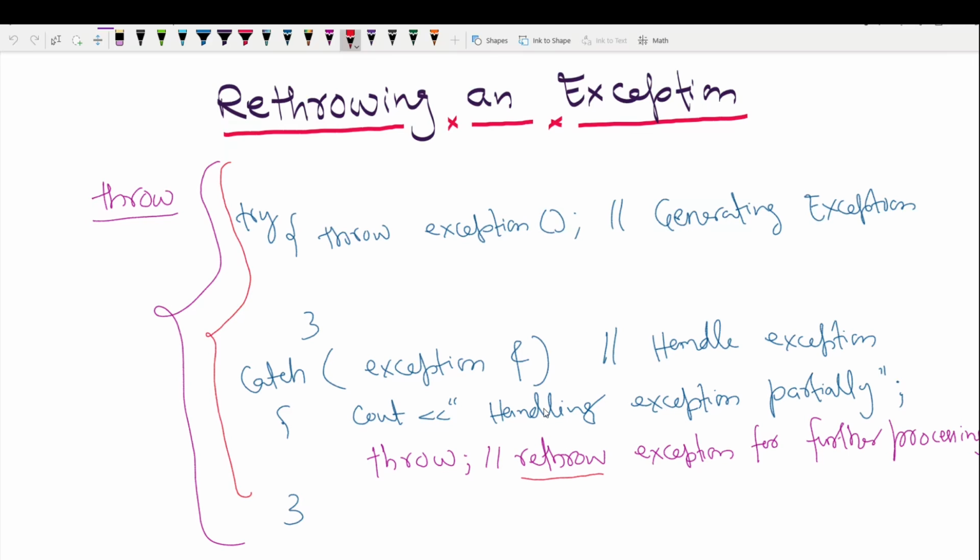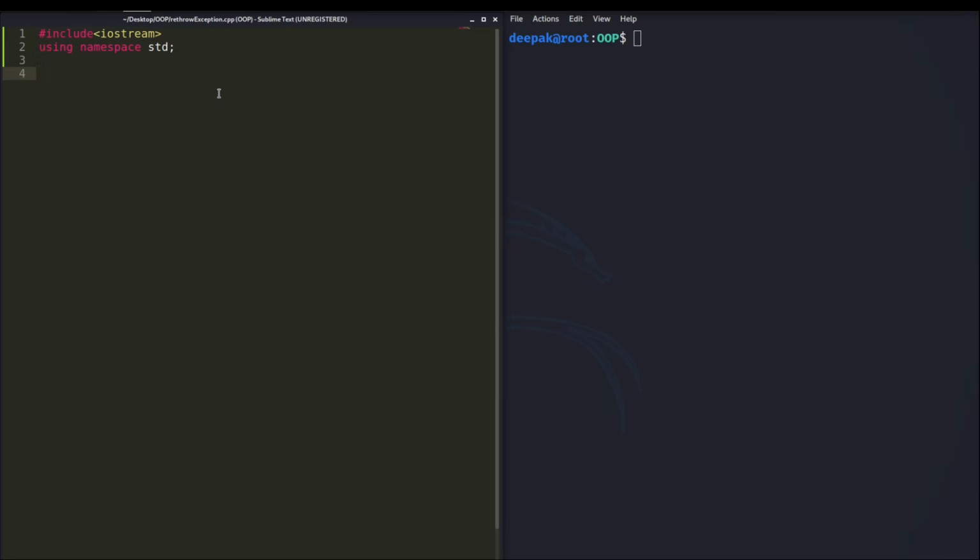Okay, now here we are going to show a demo or working example of rethrowing an exception. Here is the code on the left side, which we have been writing since the beginning. But now I am going to add a new header file here, which is exception, and it provides us the standard library class exception. I will begin with the function int main, and this int main is going to write a try block and a catch block, and from the try block we are going to call a function.